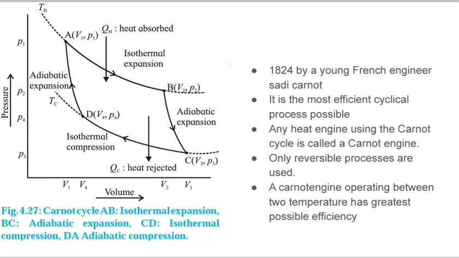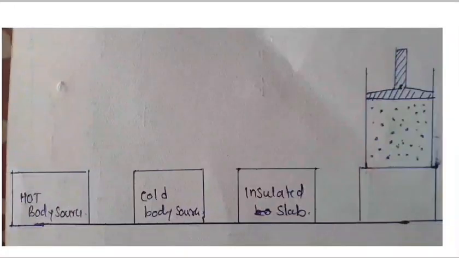So let us see how this Carnot engine works, or to understand the principle of the Carnot cycle, let us consider an example. Let us consider an ideal gas taken in a cylinder. The bottom of the cylinder is diathermic, whereas the rest of it is adiabatic. An adiabatic piston is fitted into the cylinder. Now suppose we have 2 large bodies, one at constant temperature TH, that is the hot body source, and the other at a lower temperature, TC, that is the cold body source.